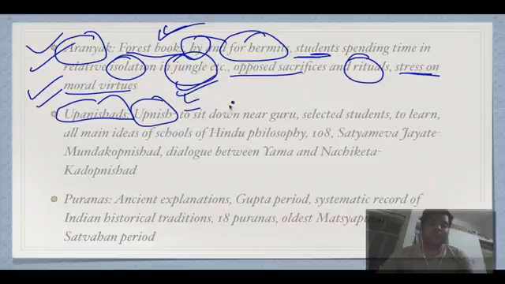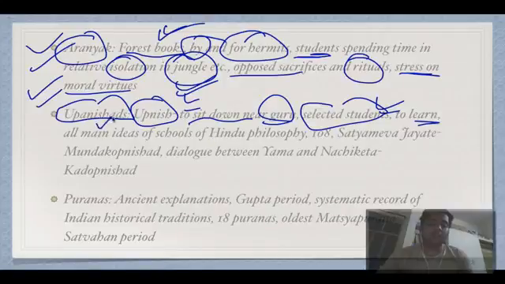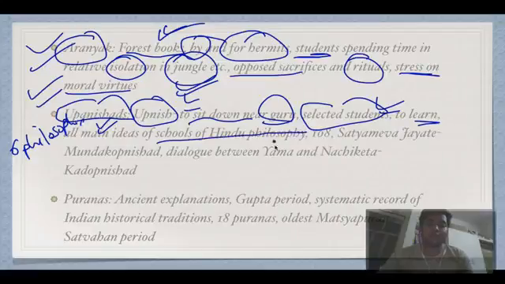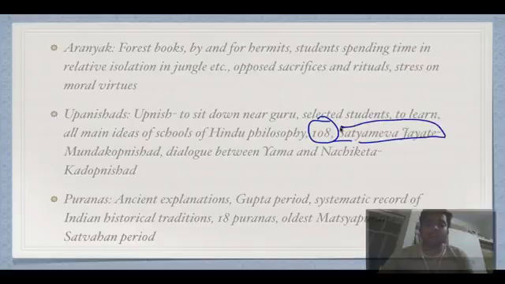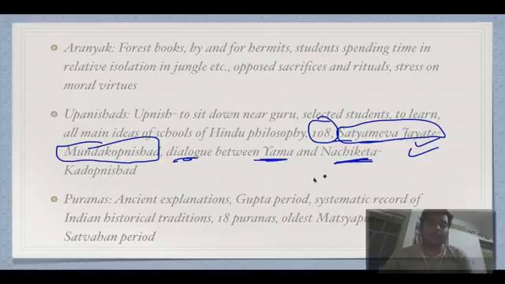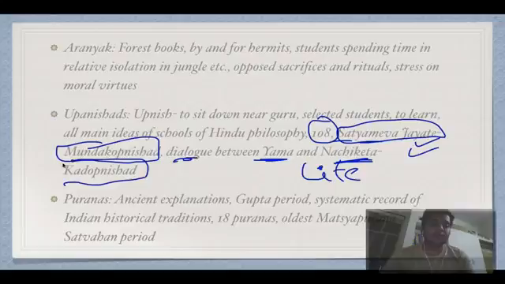Upanishad is the literal word which means to sit down near the Guru. Selected students are allowed to learn and sit near the Guru. All the 6 philosophies are talked about, more or less they originated from Upanishads, all the Hindu philosophy. Then there are 118 in number. Satyameva Jayate is a phrase which is taken from the Mundaka Upanishad. And similarly the dialogue between Yama and Nachiketa, what is life, what is the meaning of life, what is death and all, is taken from the Kathopanishad. So these are the 2 important ones.